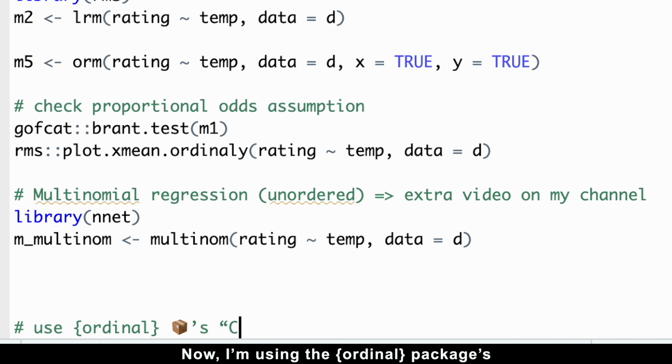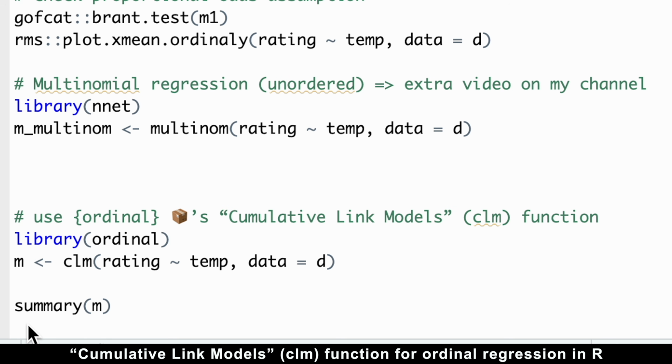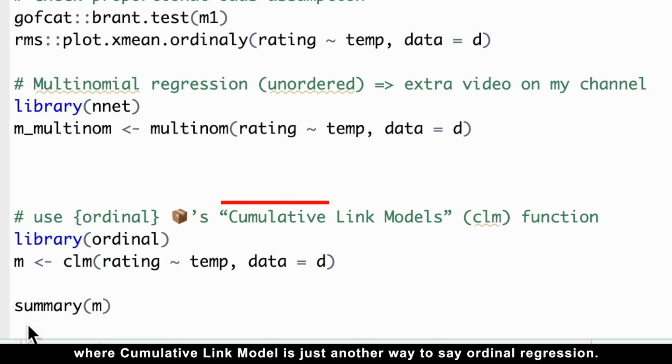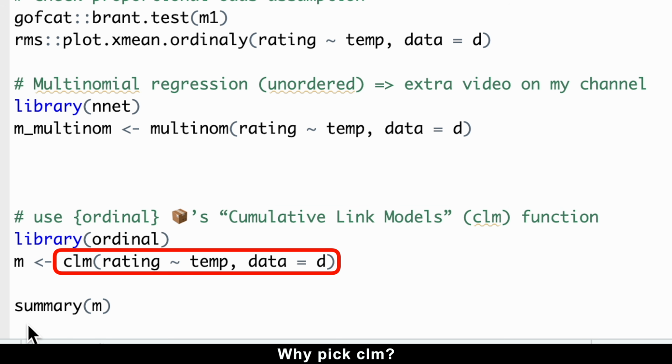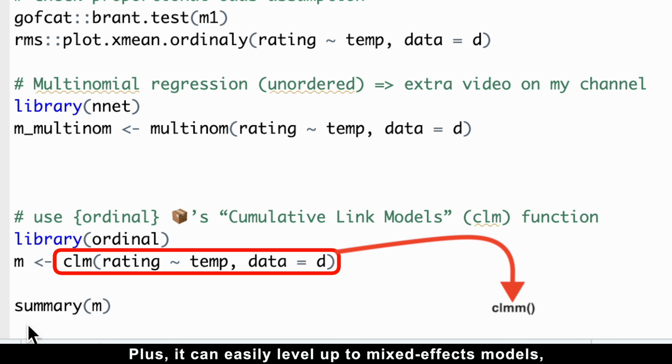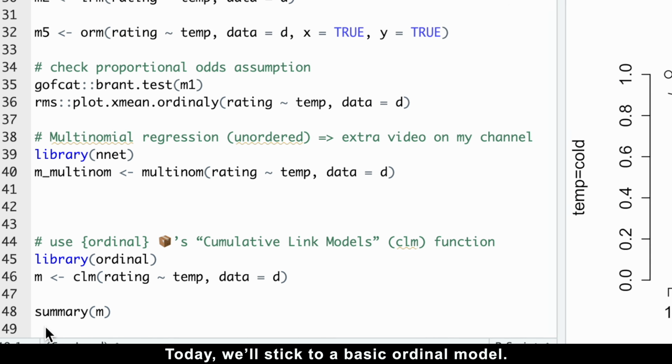Now, I'm using the ordinal package's clm function, for cumulative link models, for ordinal regression in R, where cumulative link model is just another way to say ordinal regression. Why pick CLM? Because it's simple, clear, and pulls out the most insights from our ordinal model. Plus, it can easily level up to mixed effect models, but that's a story for another video. Today, we'll stick to a basic ordinal model.